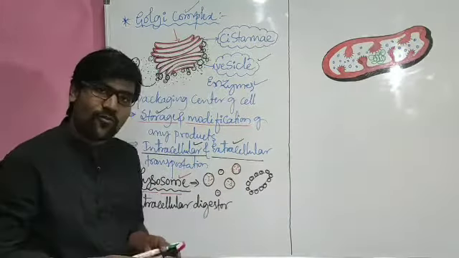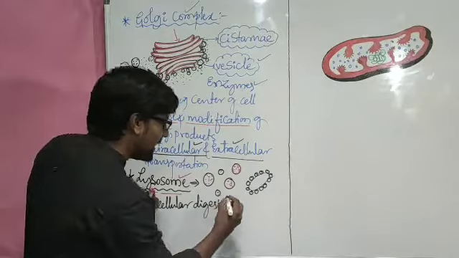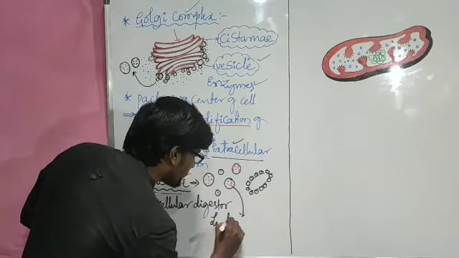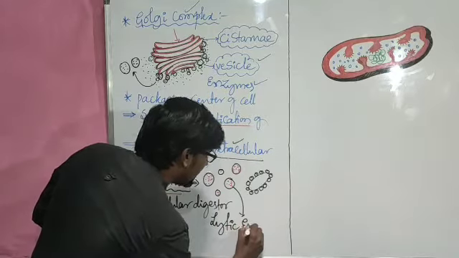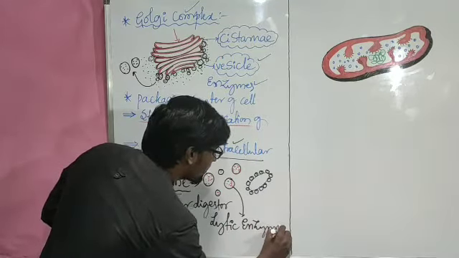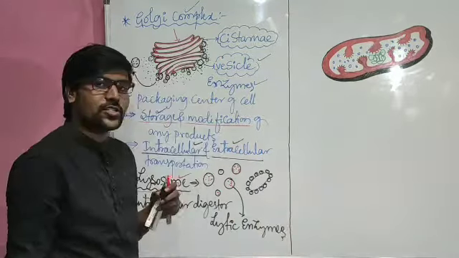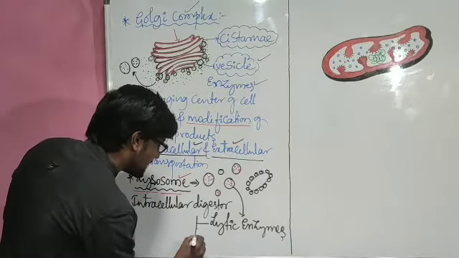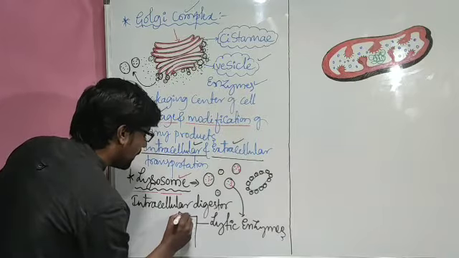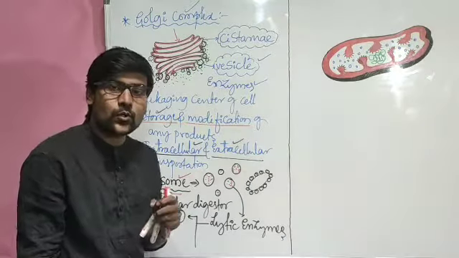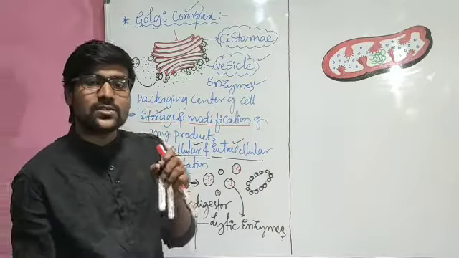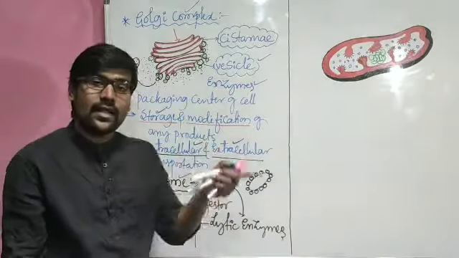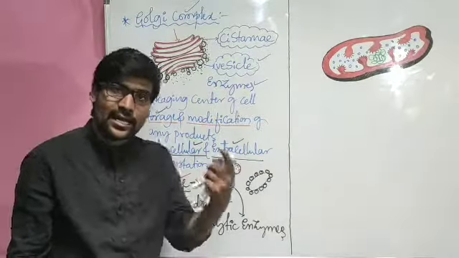How will the lysosome perform that work? Inside a lysosome, enzymes are present. Those enzymes we will refer to as lytic enzymes. Lytic means breaking enzymes. Those breaking enzymes may be protease. Usually enzyme names end with -ase: protease, lipase, amylase.